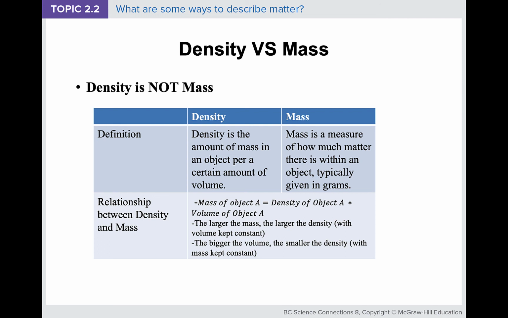So if we're comparing two items, if they have the same volume, the larger the mass, the larger the density will be. And again, comparing two objects, if they have the same mass, going back to the grape and foam example, the bigger the volume, the smaller the density will be.